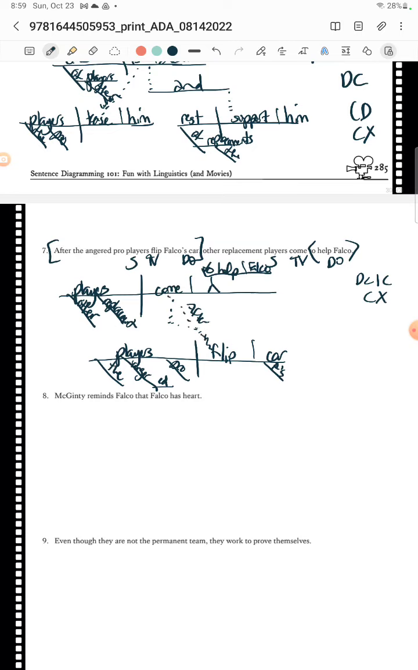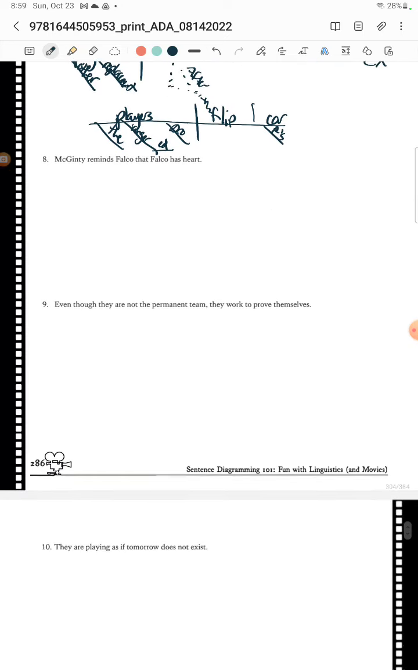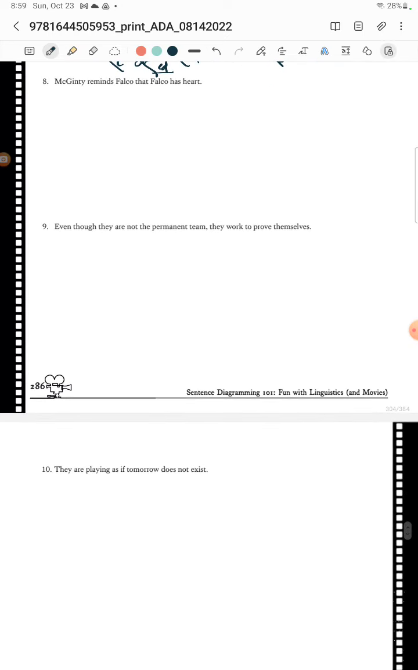Okay. I'm going to bounce up here and see if we can get 8, 9, and 10 all on one page. Yeah, should be good. So we have McGinty reminds Falco that Falco has heart. That's right. Really, he reminds him of this whole thing, so that's my direct object, making Falco the indirect object. And then that whole thing, Falco has heart, is another clause. So I've got a clause inside an independent clause, making this a complex situation.